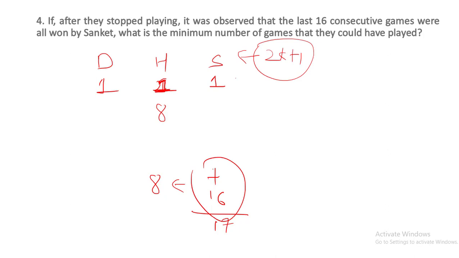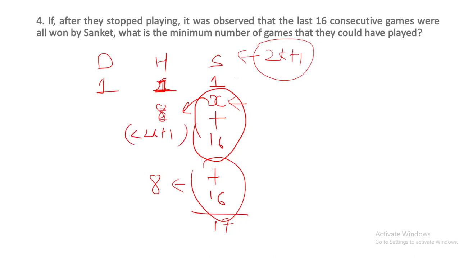So what condition do we have to satisfy? Let's say earlier Sanket has won x games plus last 16. So in total Sanket has won x plus 16 games. Okay, earlier Sanket has won x games plus last 16. So total games won by Sanket are x plus 16. In that case, the number of games won by Harshad should be less than 2x plus 1. Should be less than 2x plus 1.